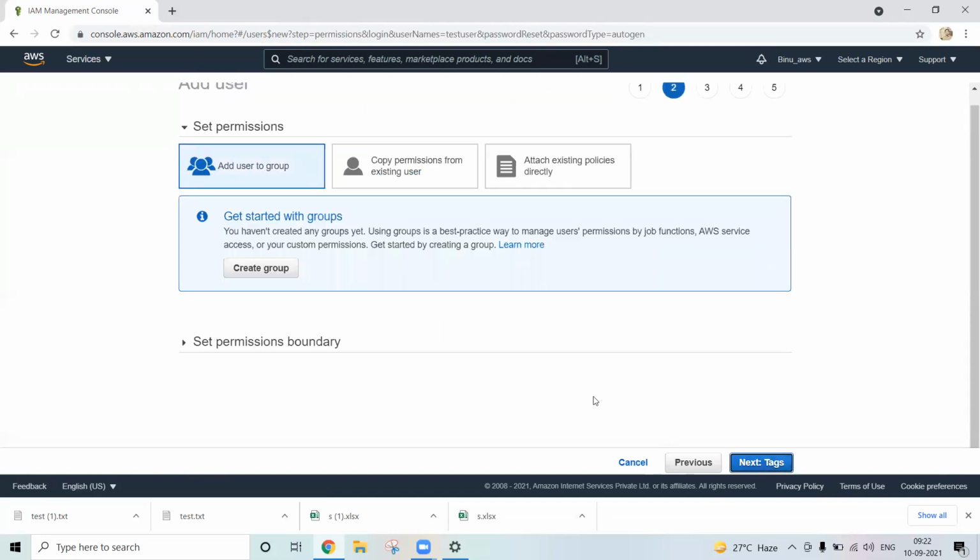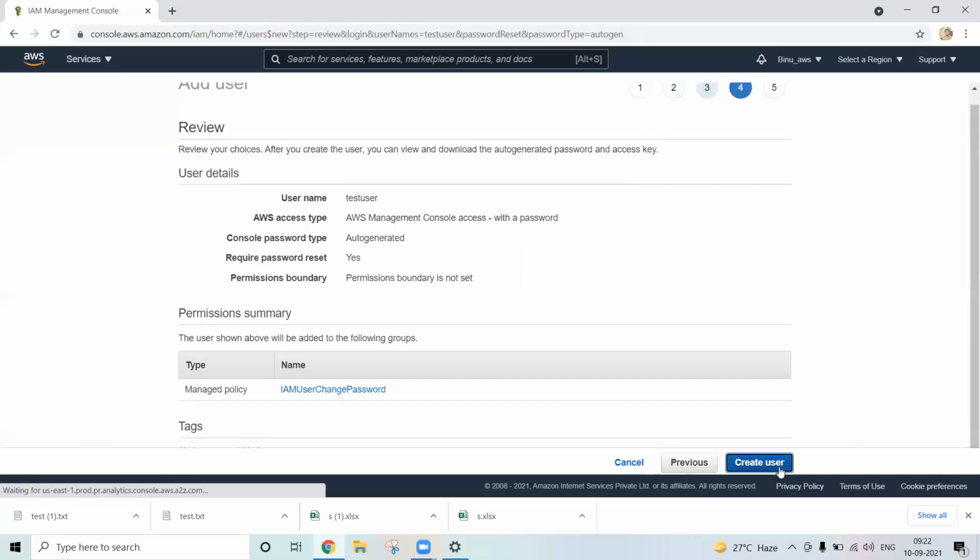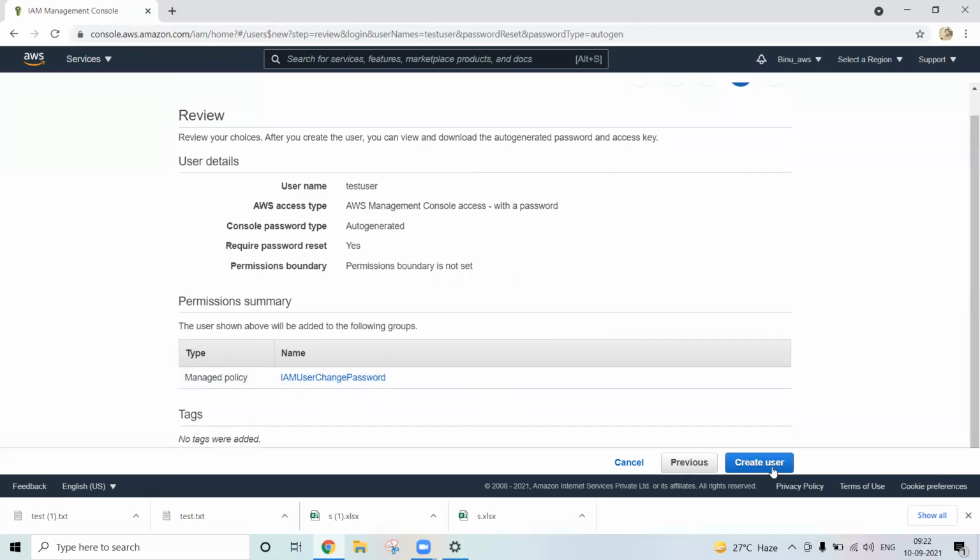Click permission. You can grant the permission from here only. Okay, I will give the permission to the next one, from the test user. The password will be auto generated, right? Everything, right? So come to here, next, create user.